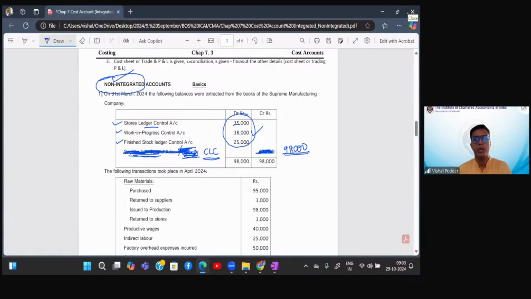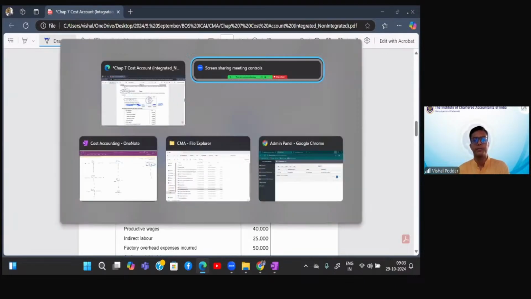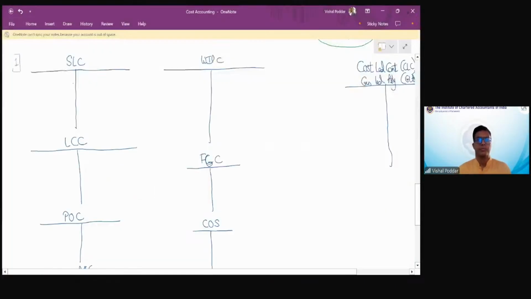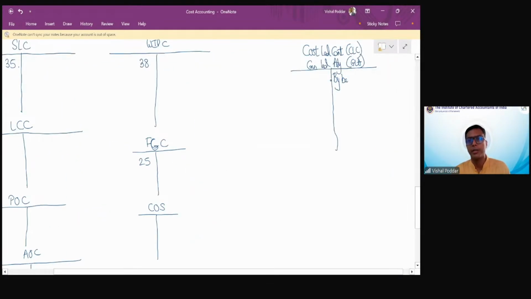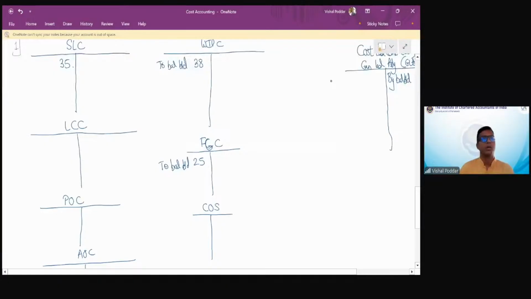SLC 35, WIP 38, 25, 98. So 35, 38, 25, and 98. So, by balance brought down. To balance brought down. To balance brought down. Fine, students.